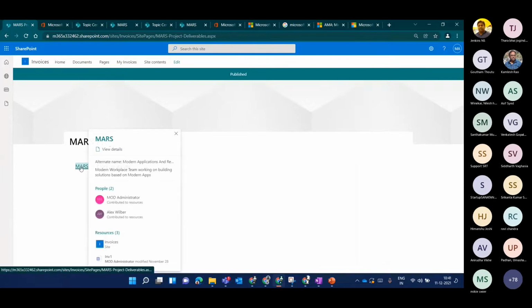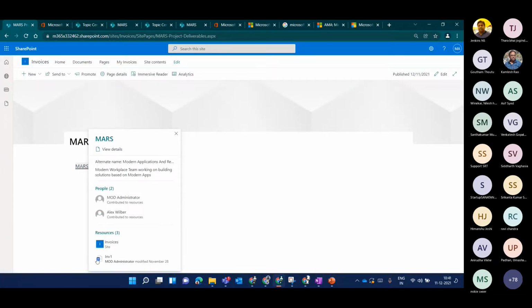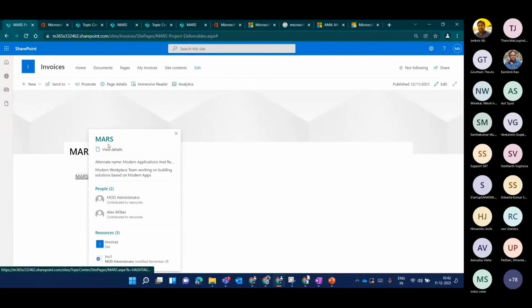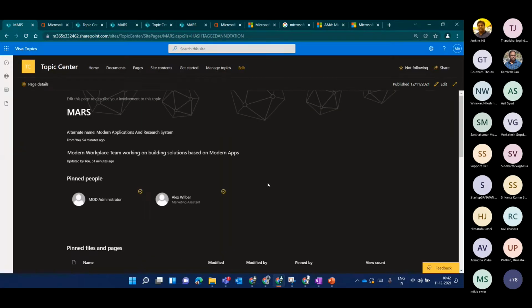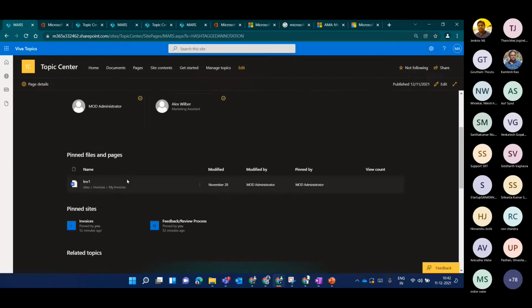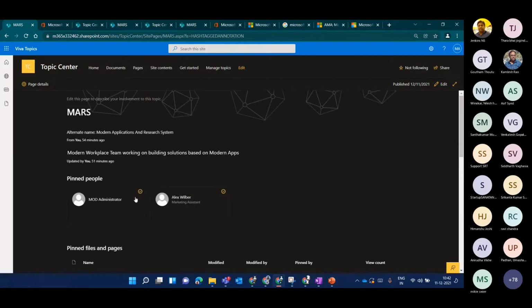When I publish this and I come to this page, see, this is the topic card. It gives me the information whichever I have fed in the topic page. So this is the alternate name, this is a description, the people associated with this project, and if I have any relevant resources, maybe files or sites related to it. And definitely you can go ahead and view the details right here. So this is how Viva Topics works, and you can create it for your organization, for your projects, and you can manage it and make it discoverable.